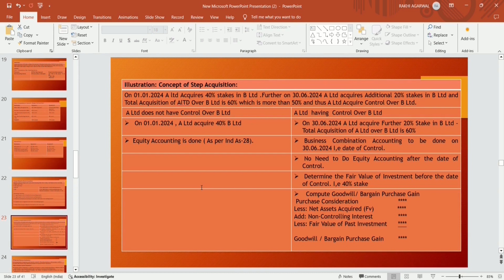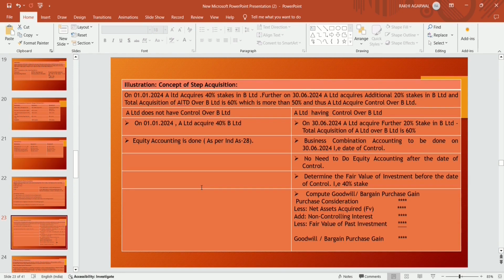So where one entity acquires a stake in another entity step by step, and at a point acquires control over the other entity, that is the concept of step acquisition.